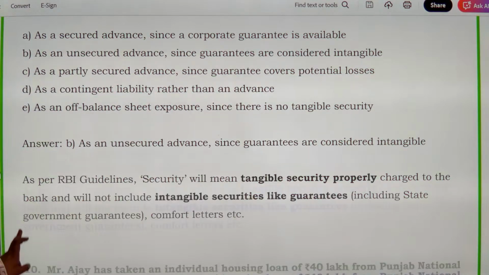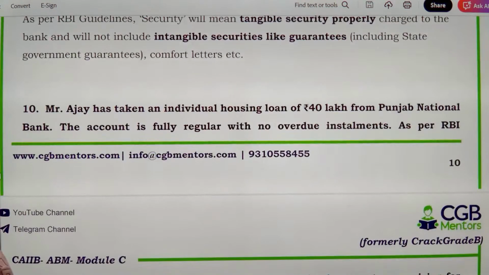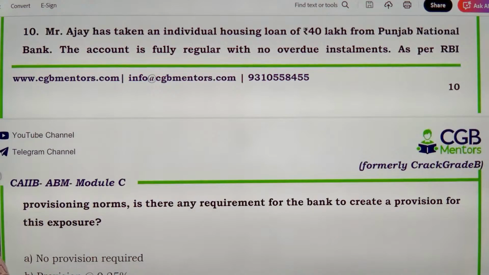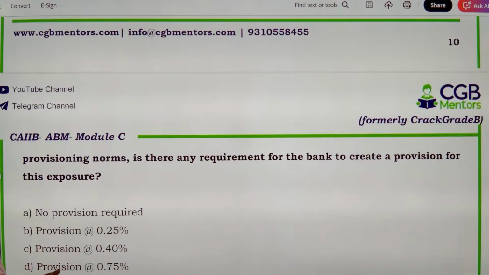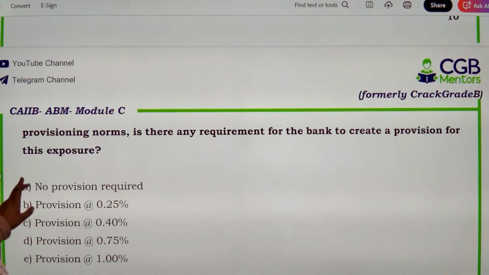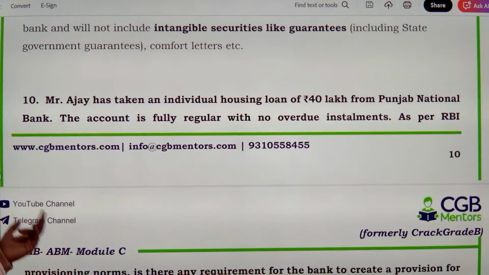Now Mr. Ajay has taken an individual housing loan of 40 lakhs from PNB. Okay, the account is fully regular with no overdue installment. Fine. Now as per RBI provisioning norms, is there any requirement for the bank to create a provision of this particular exposure? किस तरीके का आपने लोन लिया है? Housing loan.